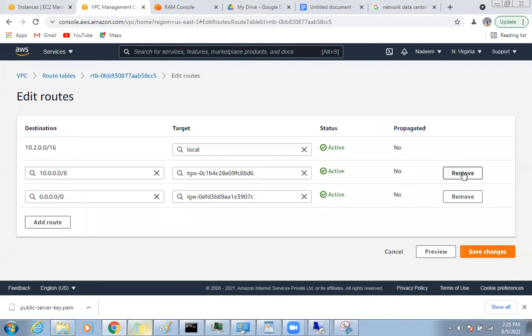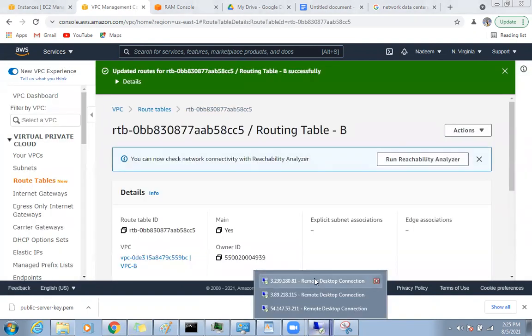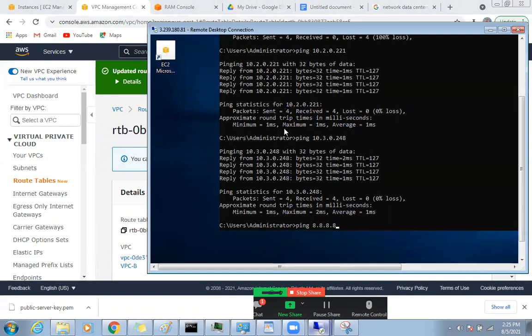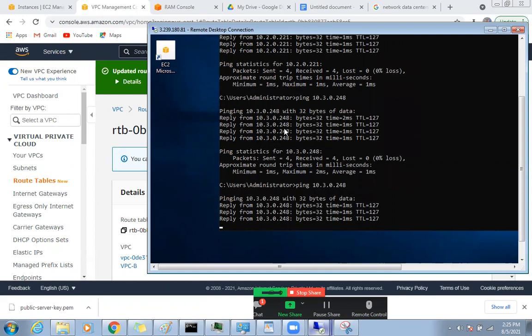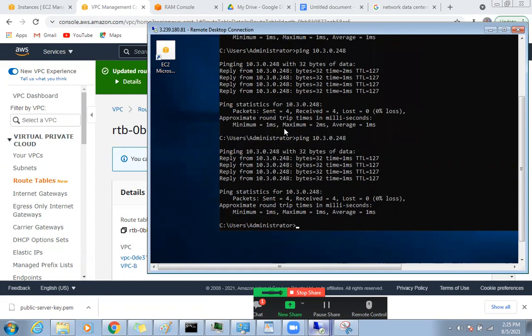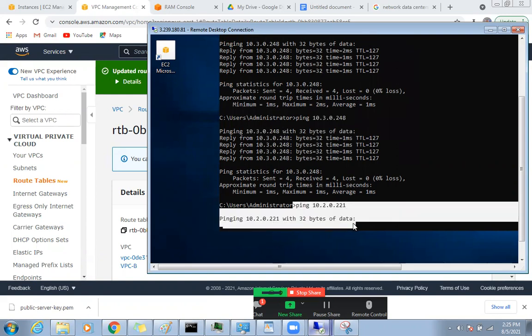Save. Now I'm in VPC server 1. Can I ping 3? Yes, I can ping 3 because 3 is there. But can I ping 2? Can you see? The communication got stopped. The route is missing there.